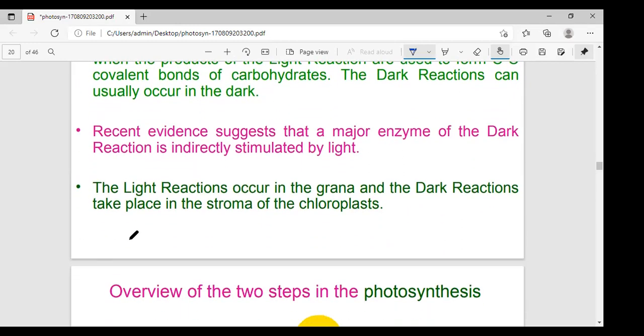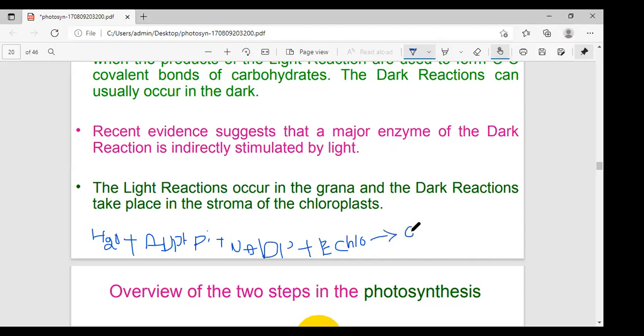Here the light reaction equation: H2O plus ADP plus inorganic phosphate plus NADP plus energized chlorophyll. When chlorophyll absorbs radiant energy, it is called energized chlorophyll.